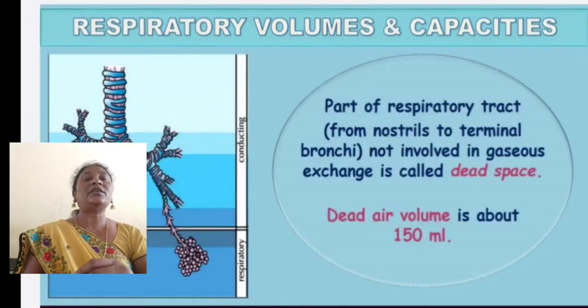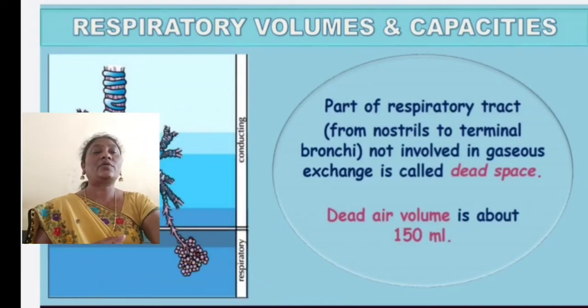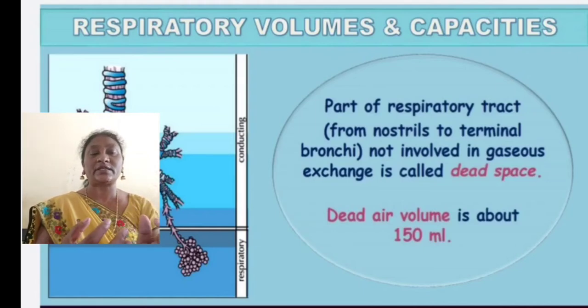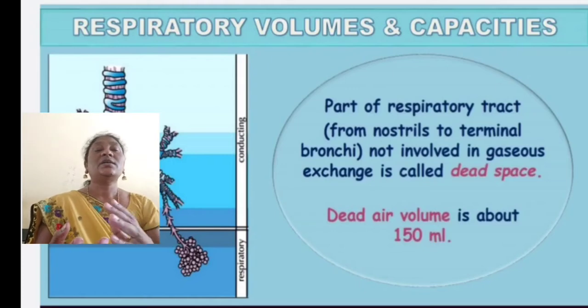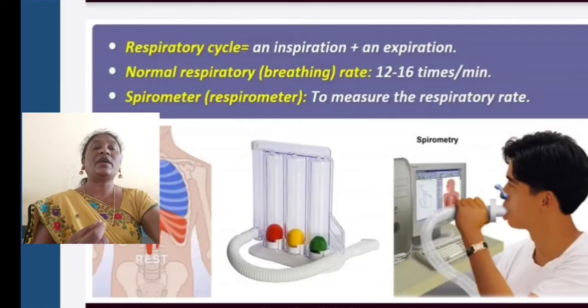So, respiratory volume capacities. The part of the respiratory tract from the nostrils to the terminal bronchi that is not involved in gaseous exchange is called dead space. The part where the exchange of gases is not taking place, all of those parts are called dead space. So, the dead air volume is about 150 ml. What is the dead air volume? It is nearly 150 ml.